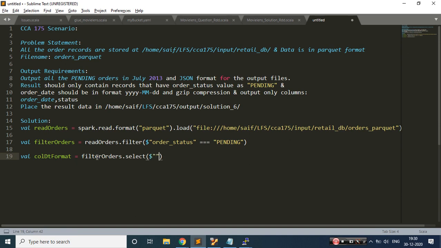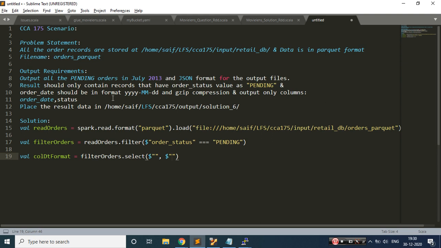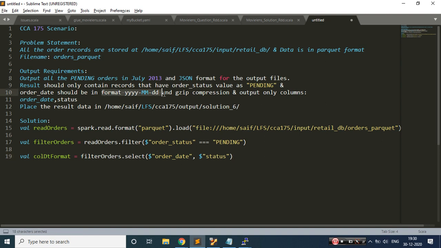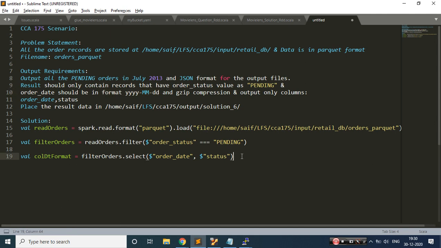What are those two columns? This is my first column, and this is my second column. What they have asked us is order date, so let me put the order date over here. And they have asked me for order status. Okay, I am done with the first thing. Now what I need to do is format the date. Let's start formatting the date.